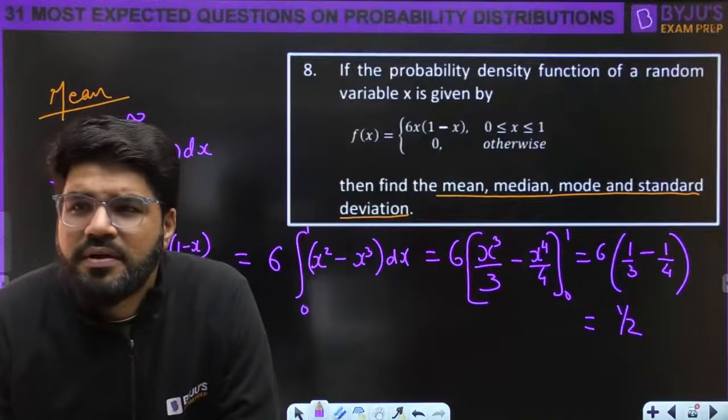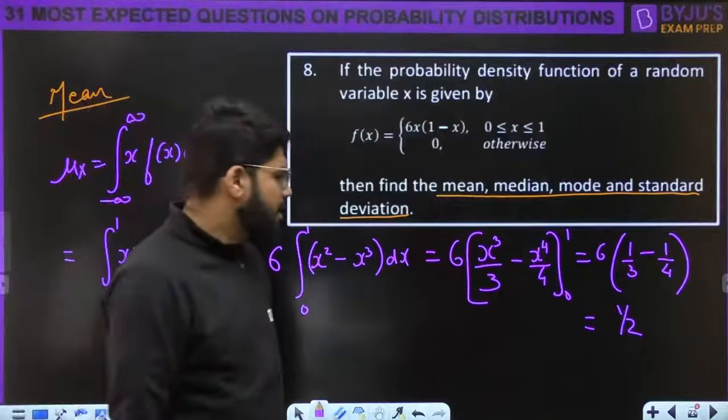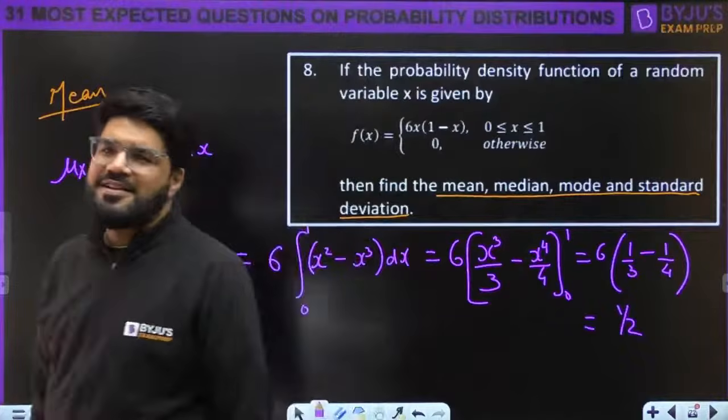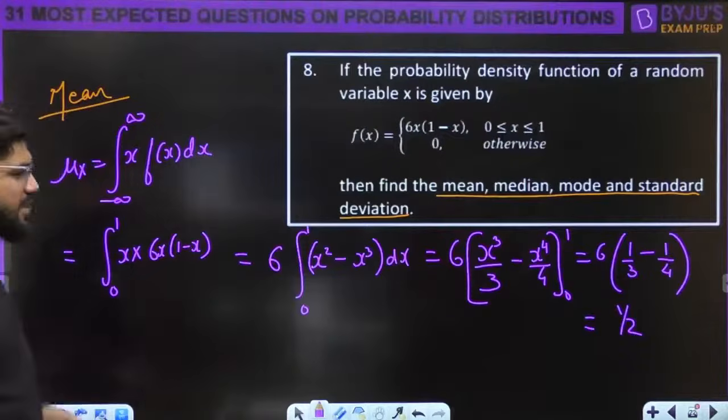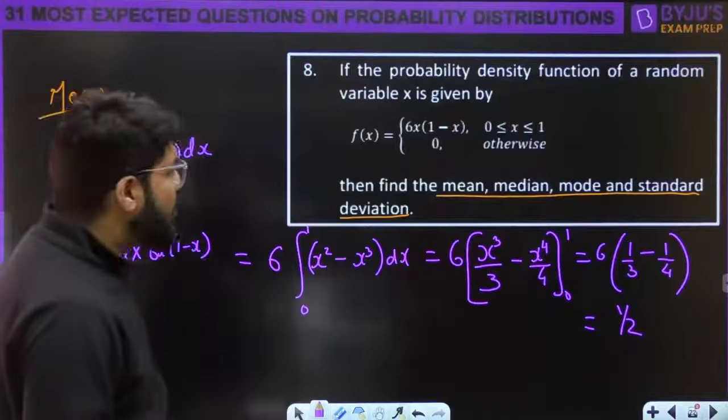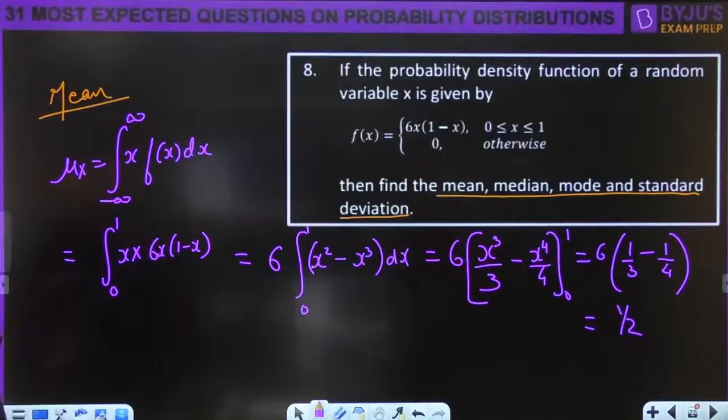With sample paper. This is not a class 12th exam, Bhumika. This is not a class 12th class. This session is not for class 12th. Okay, so this is 1 by 2. That is the mean, 1 by 2.